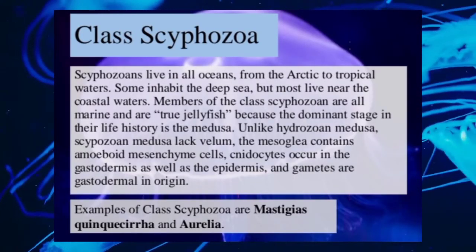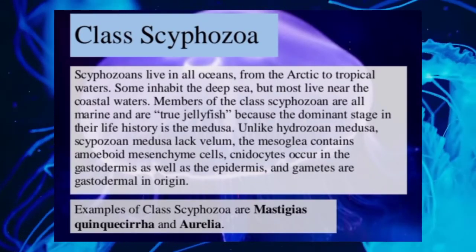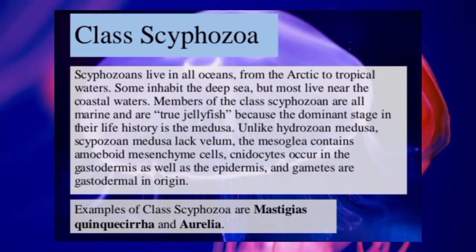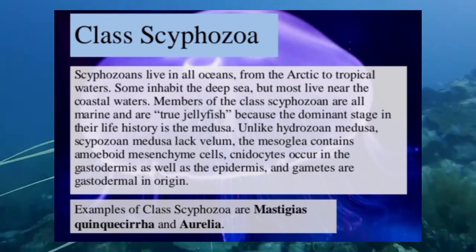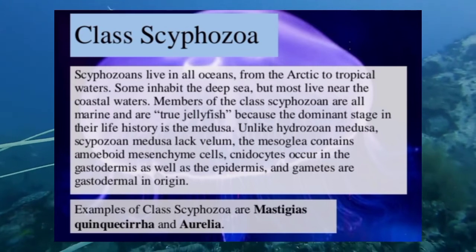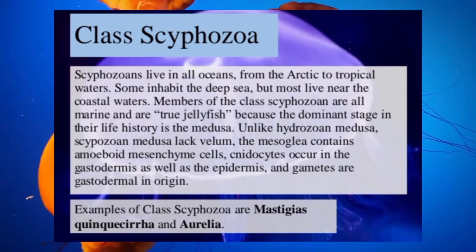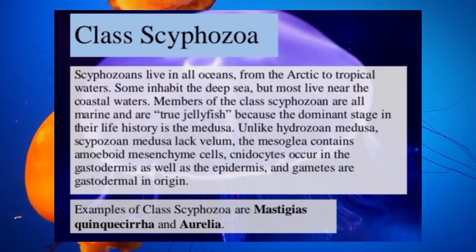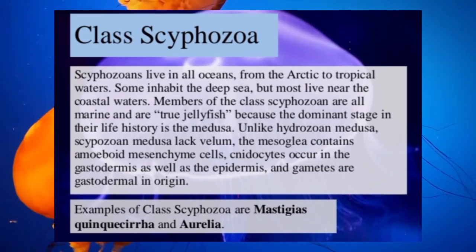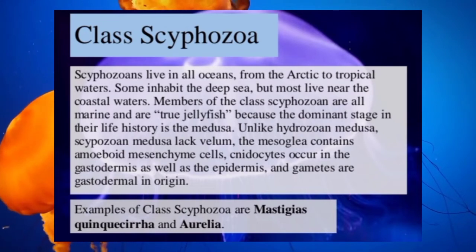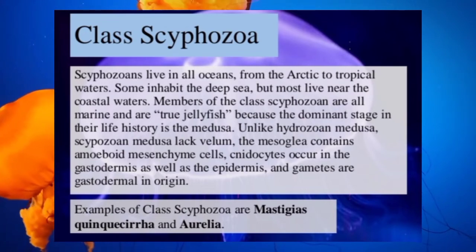Class Scyphozoa. Scyphozoans live in all oceans, from the Arctic to tropical waters. Some inhabit the deep sea, but most live near the coastal waters. Members of the class Scyphozoa are all marine and are all true jellyfish because the dominant stage in their life history is the medusa.